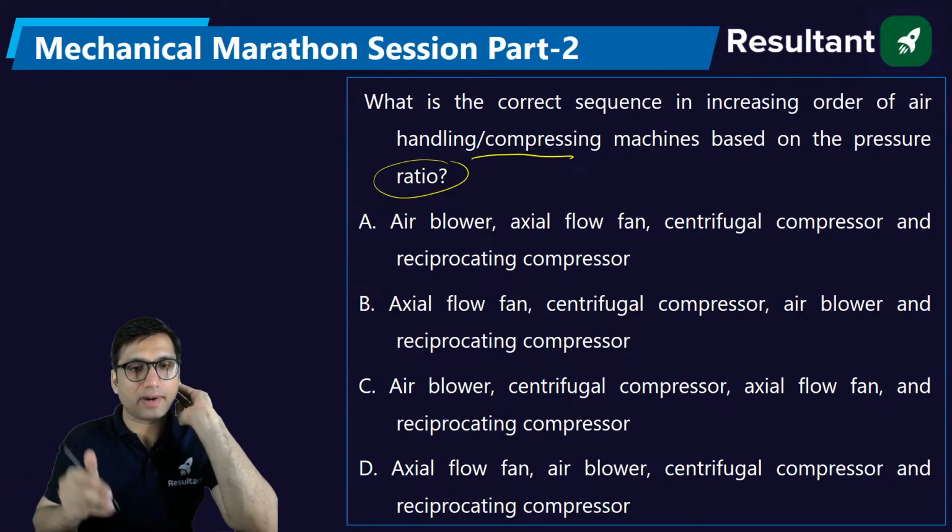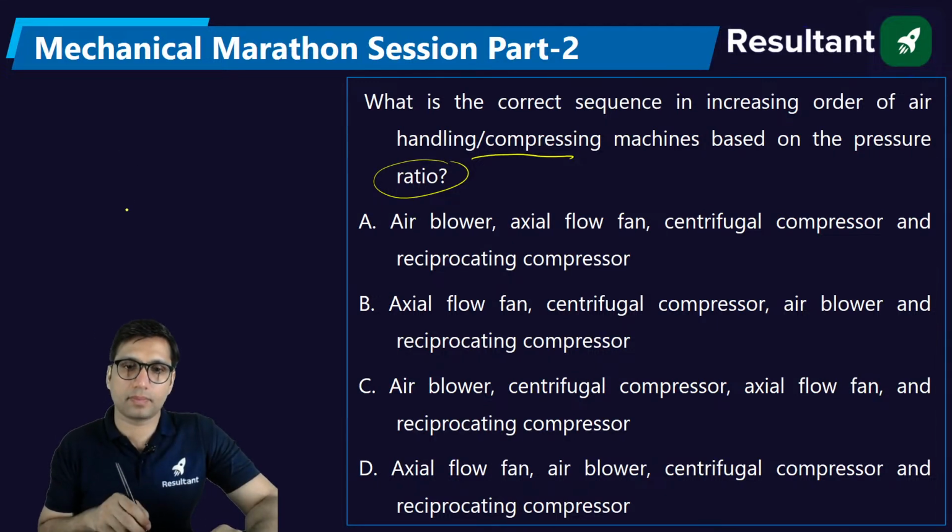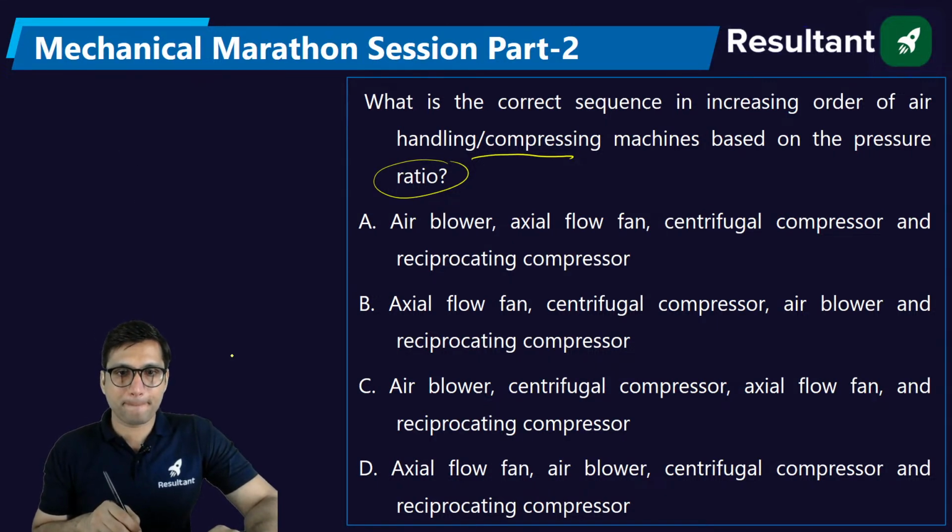So if we have to find based on the pressure ratio, then pressure ratio will be more in the case of increasing order. Increasing order will be a fan followed by blower, then centrifugal compressor, then reciprocating compressor.